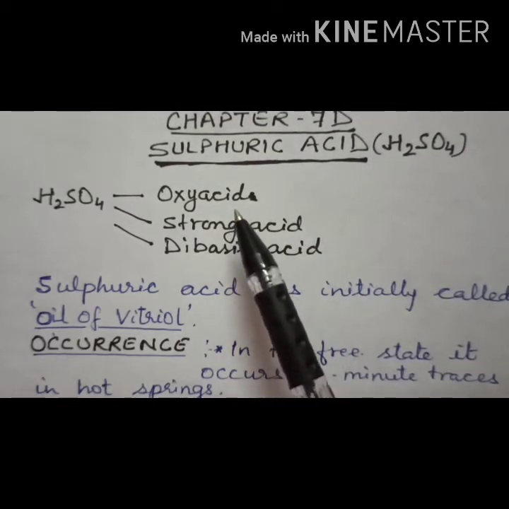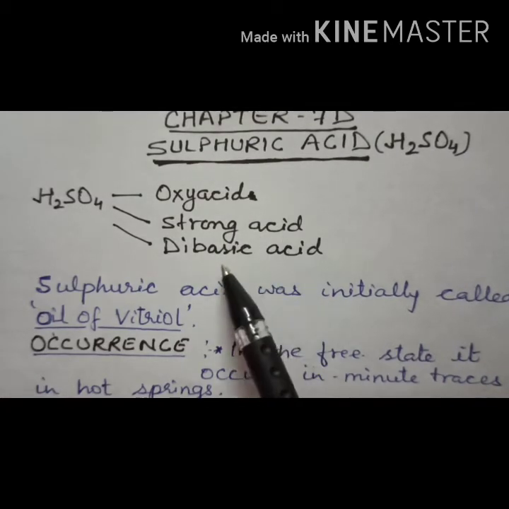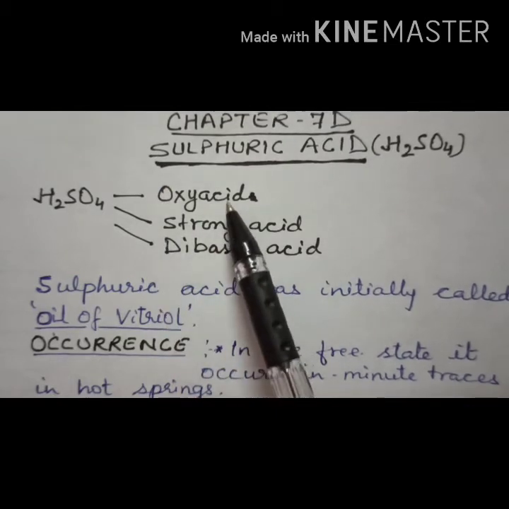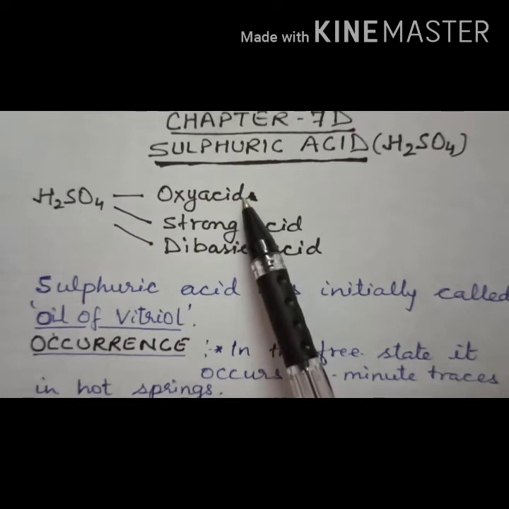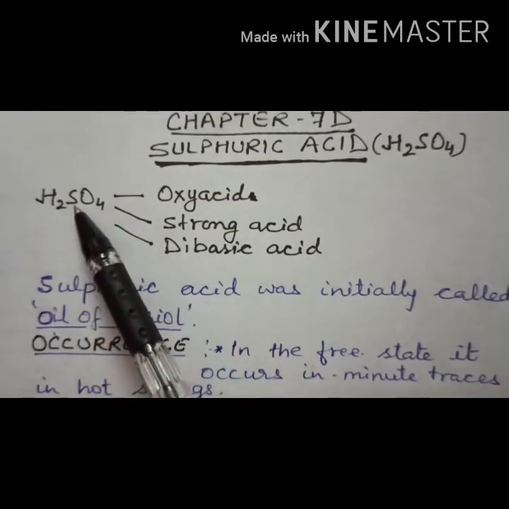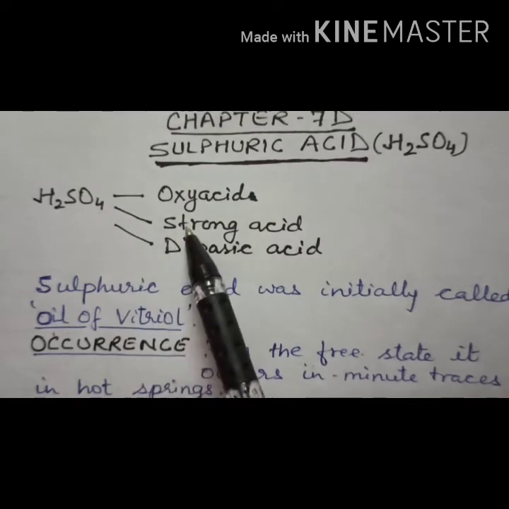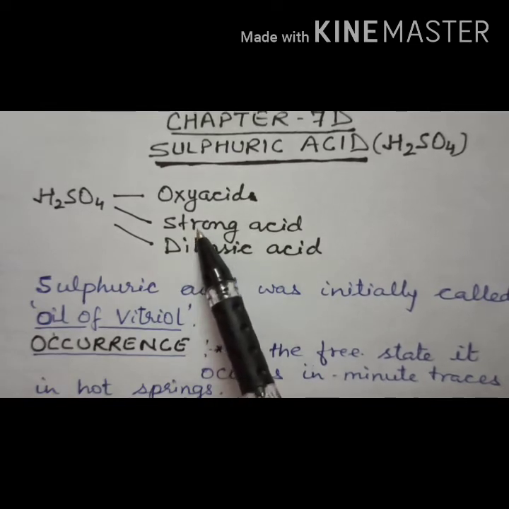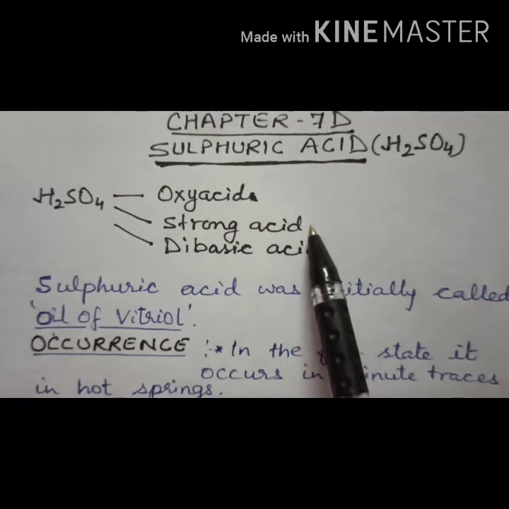Sulfuric acid is also known as an oxyacid, a strong acid and a dibasic acid. Why is it called an oxyacid? Because it contains hydrogen, another element, and oxygen. It is a strong acid because it dissociates almost completely in aqueous solution and produces a high concentration of which ions?